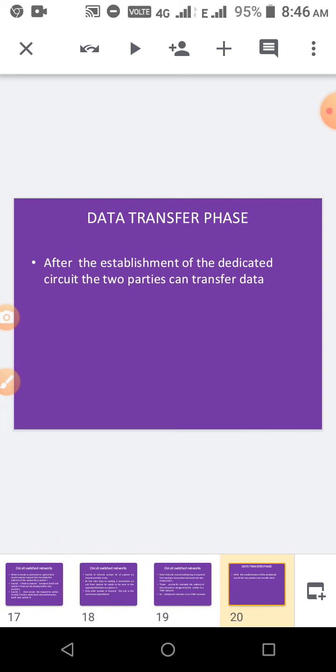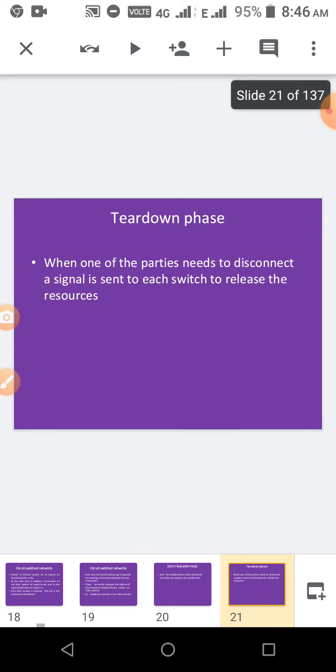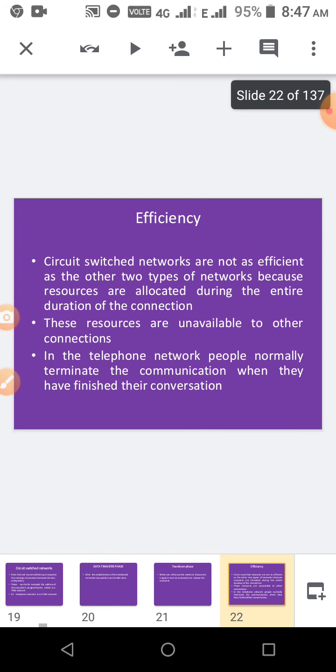So that is the next step, the data transfer phase. After the dedicated circuits are set up, data is transferred. After data is transmitted, the last step is the tear down phase. That is, after data transmission, that path will be disconnected and resources will be released for other purposes. The thing is, till the transmission, the allocated resources, channels and everything are dedicated to the particular transmission only. It won't be allocated to any other transmission.